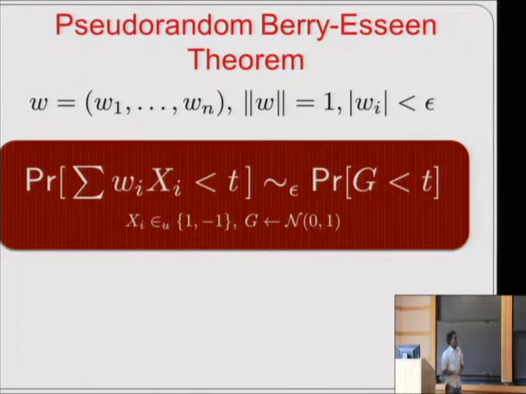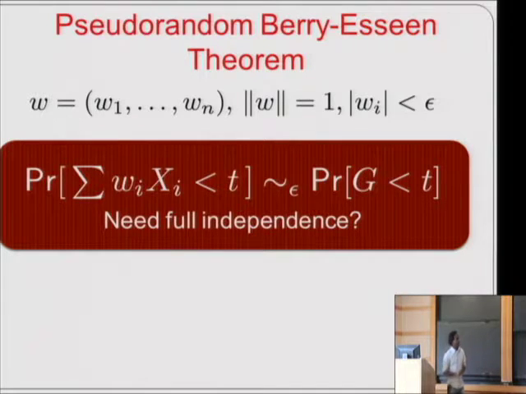Okay, so those are the main limit theorems, but what do I mean by pseudorandom invariance principles? Let me illustrate by looking at the Berry-Esseen theorem again. So here's the Berry-Esseen theorem restated, and the motivating question for me is whether or not we need full independence between the xi's for this statement to be true.